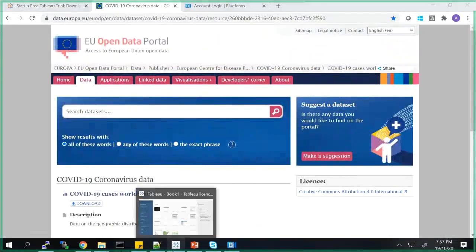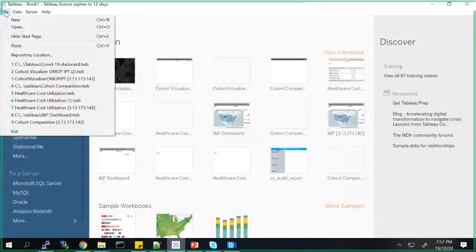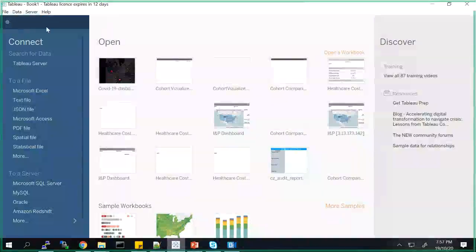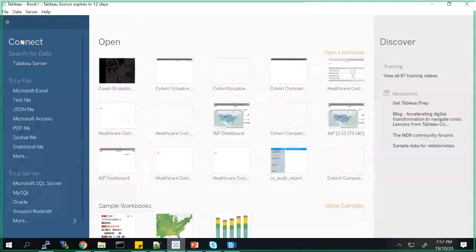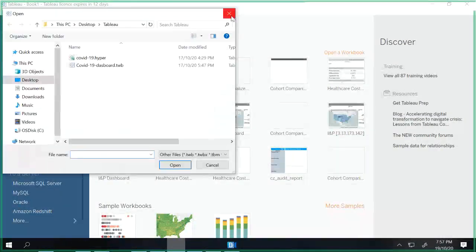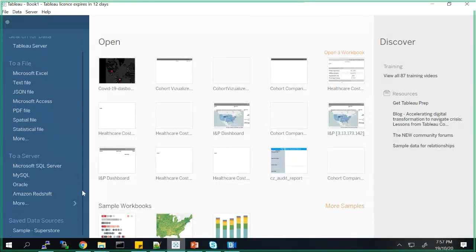Now I'm opening the software. I just wanted to show how it looks. Here you will see all the different options: file, data, server, help. Here it tells you what you want to connect to: Tableau Server, or a file. There are different files that you can connect to: Excel, text, JSON, Access, PDF, spatial, statistical files, or you can connect to a database.